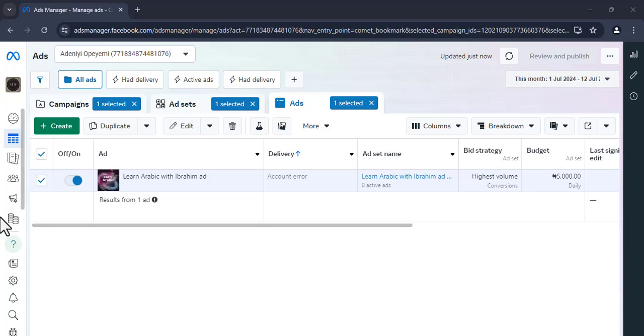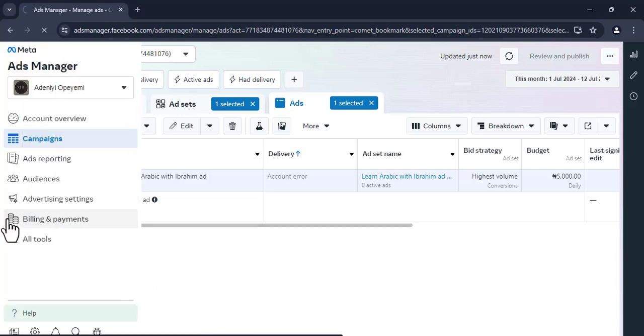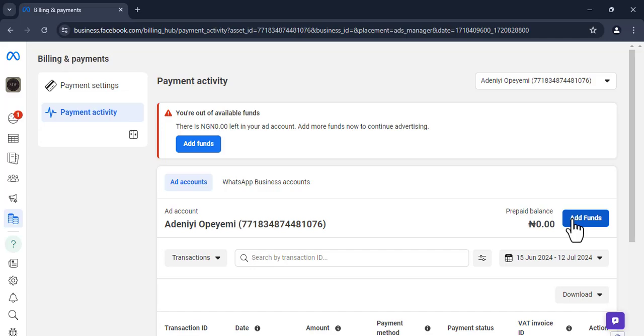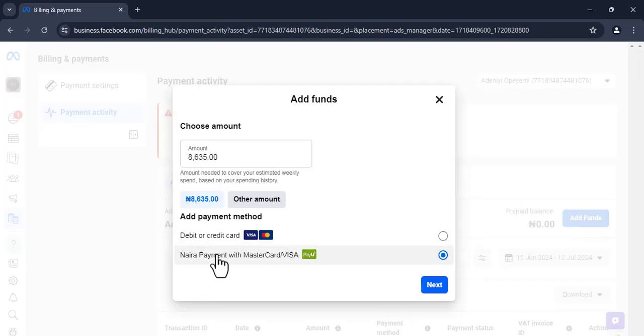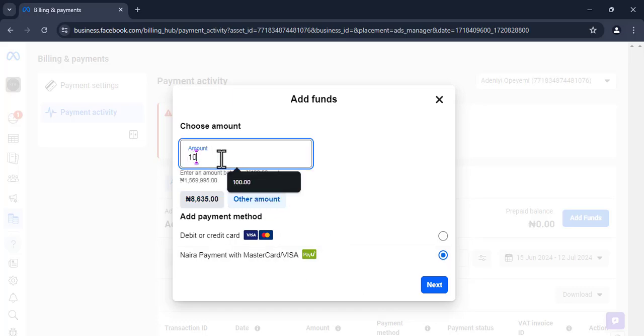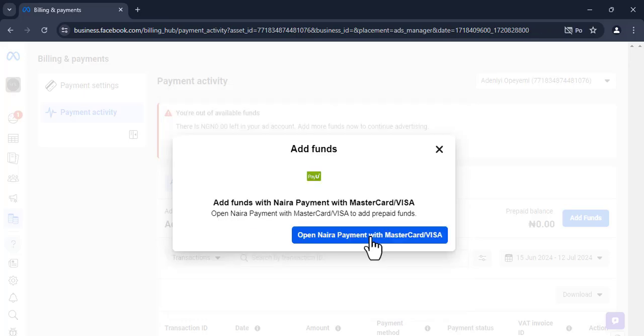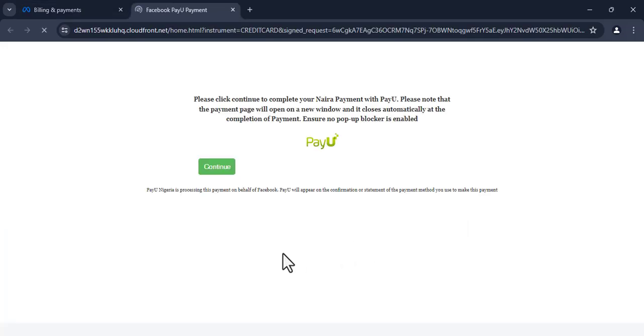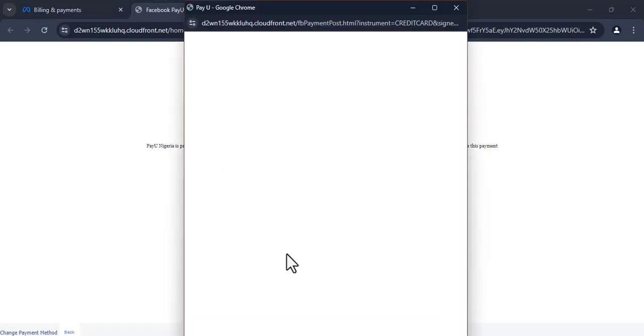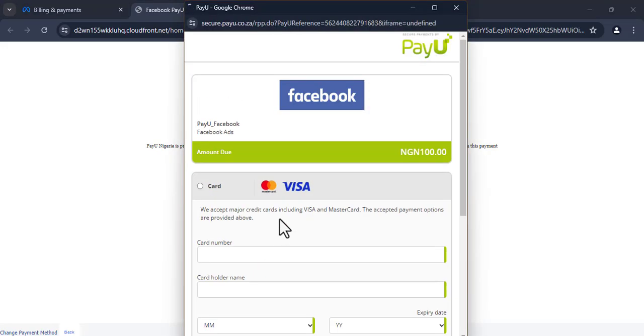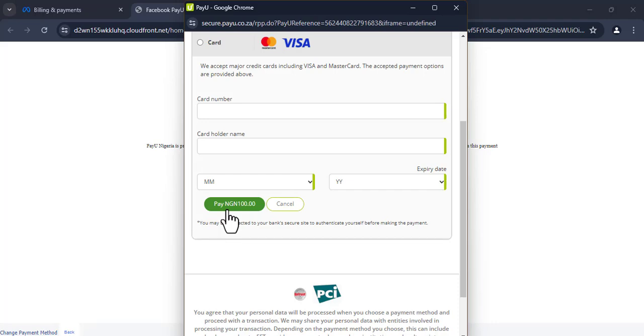So what you will do is you come to billing and payment, and you're going to come here to add funds. Thereafter, you choose pay you. Be careful not to choose this. Make sure you choose pay you. Then in this case, you're going to make it 100 naira, and you're going to click on next. Then you click on open naira payment. You click on continue, and then you will need to input your card details to make the payment. Once you make the payment, it will reflect on your balance, and your ad is going to start running.